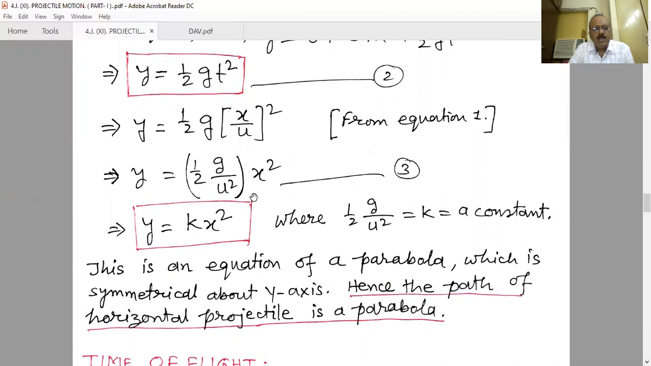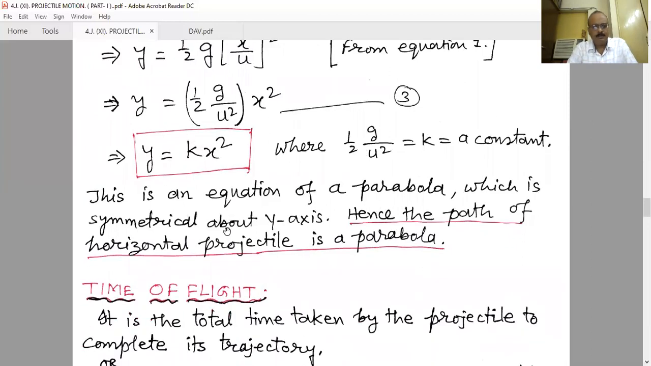You should know that u, the initial velocity, is always constant. So this whole term is a constant. y is equal to k into x square, where half g by u square is equal to k, a constant. At a particular place, g is constant, and in our assumptions we are also considering that g is constant throughout the whole motion of the projectile. And obviously u is constant. Any initial value is constant. Now y is equal to k into x square.